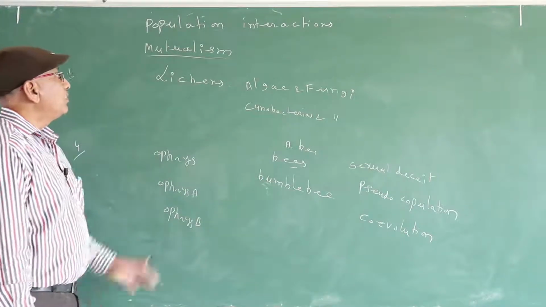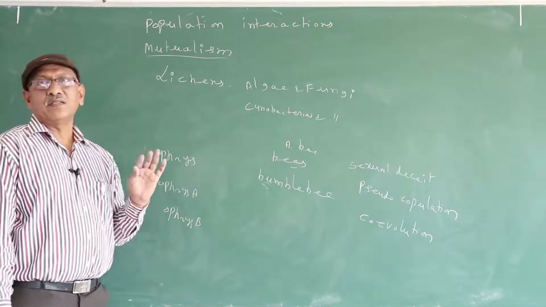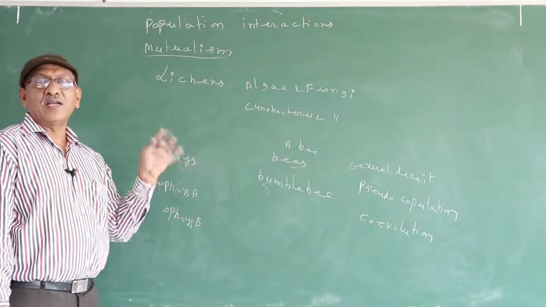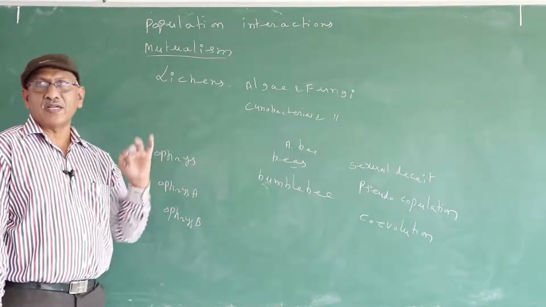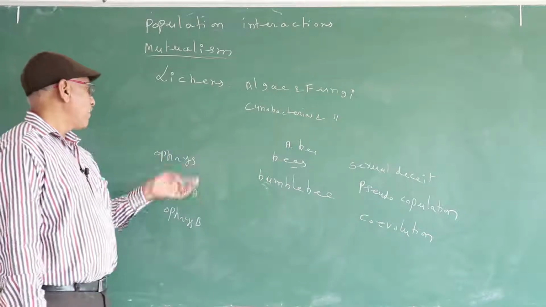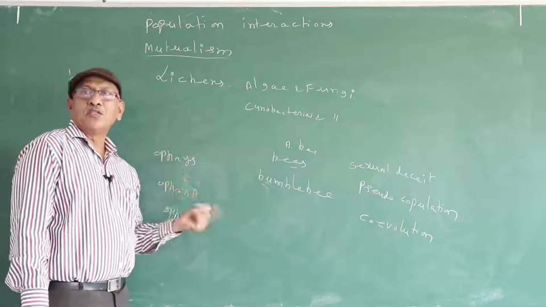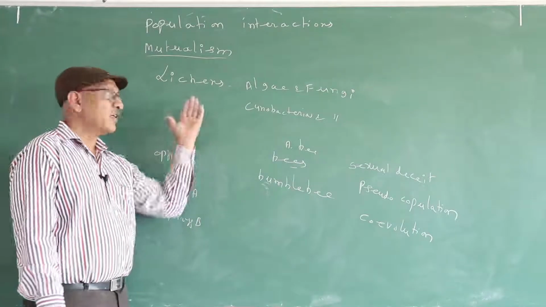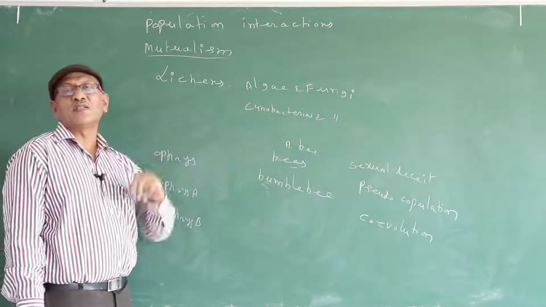So we discussed four examples. One is lichens, algae and fungi. Second, mycorrhiza, fungi and roots of higher plants. Third is fig tree species and wasp species, a one-to-one relation. For example, in fig tree 10 species are present, in wasp also 10 species.